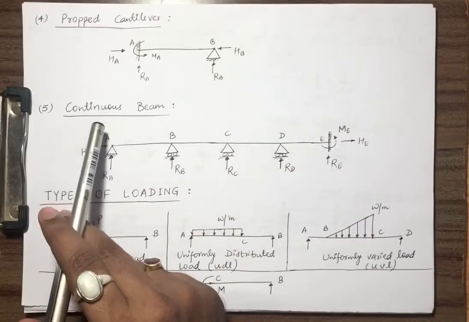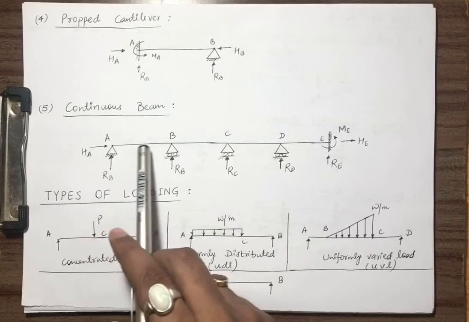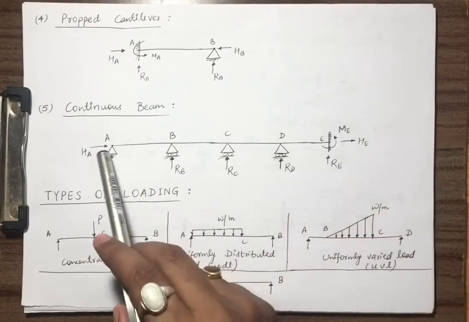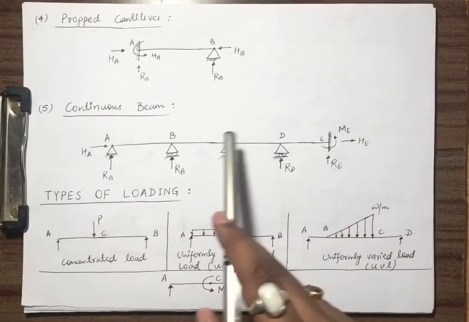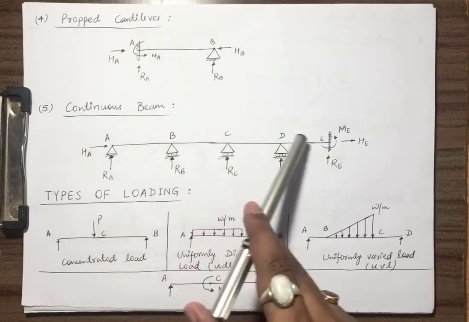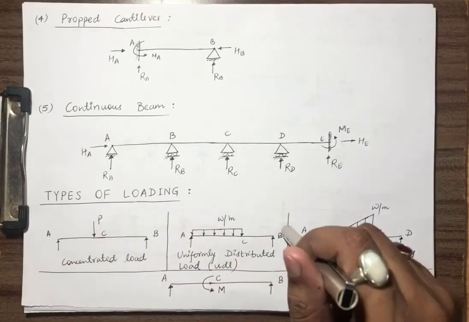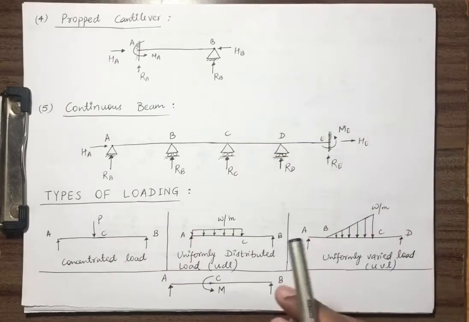Now, this is a continuous beam. So this is an example of a continuous beam. It means there are more than one span, not like here where only one span is there. So this type of beam is termed as a continuous beam. So this is all about the types of beams.